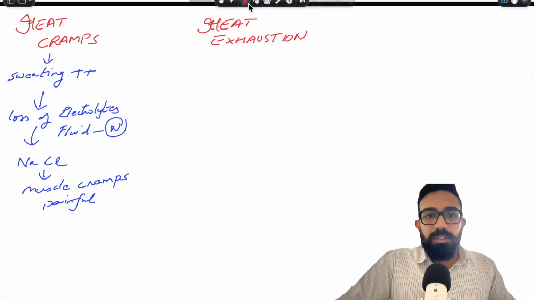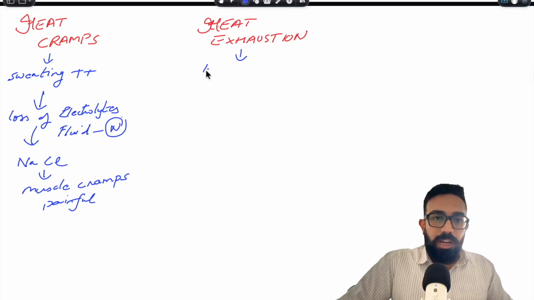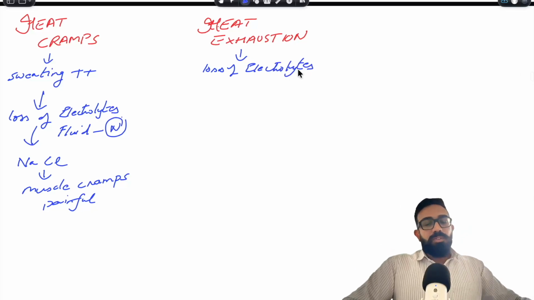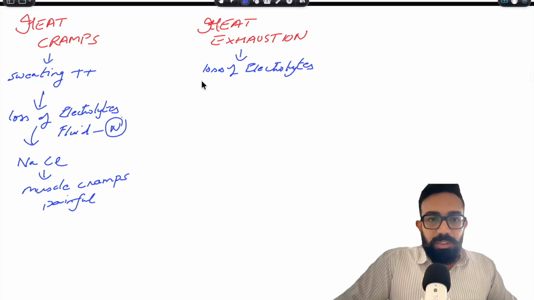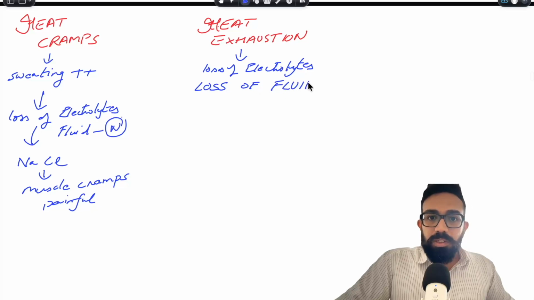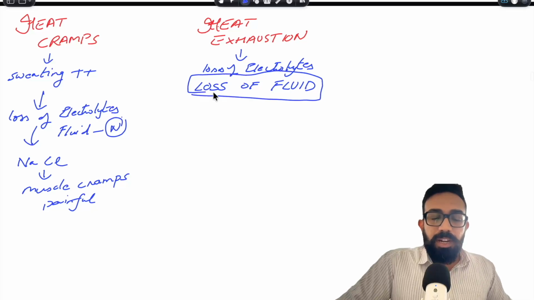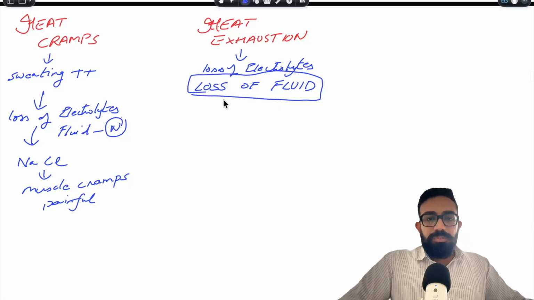What happens in heat exhaustion? First, the body loses a lot of electrolytes. There is loss of electrolytes, which happens even in heat cramps. But along with that, something much more important happens, which defines this condition, which is the loss of body fluid as well. This is the defining condition of heat exhaustion, that there is a loss of fluid.